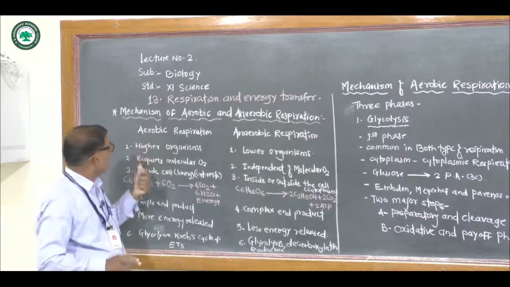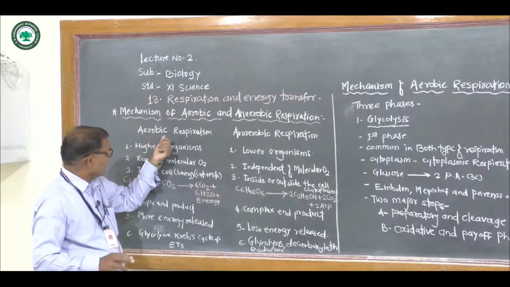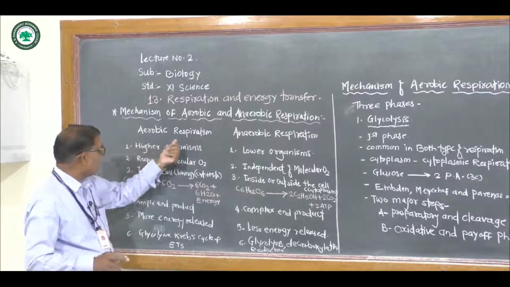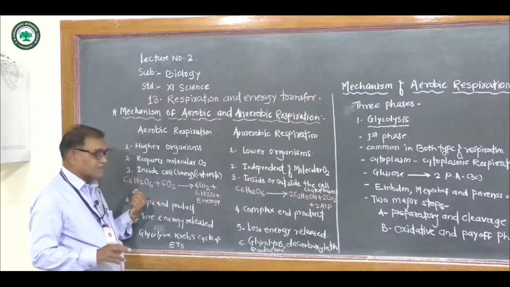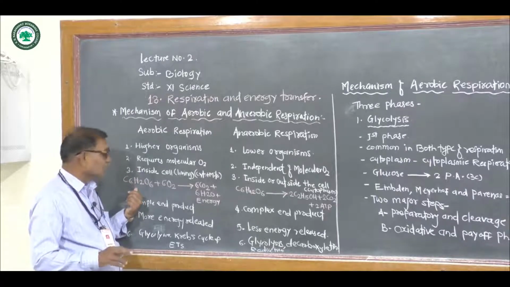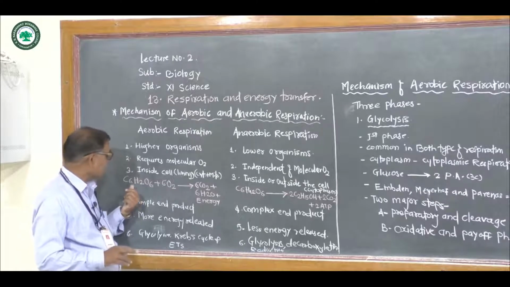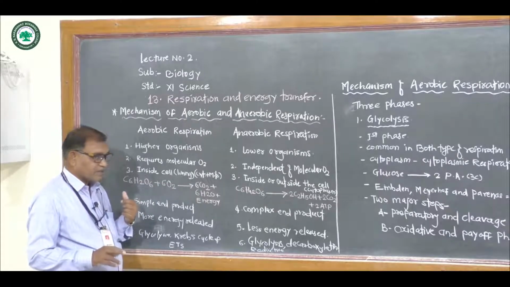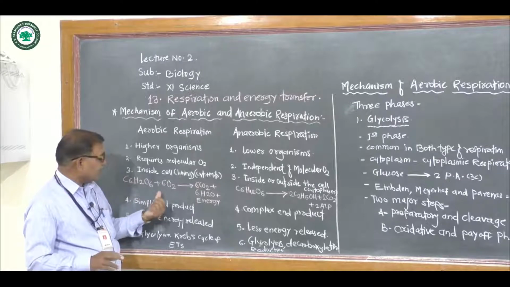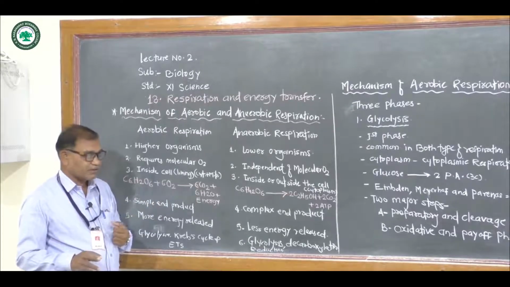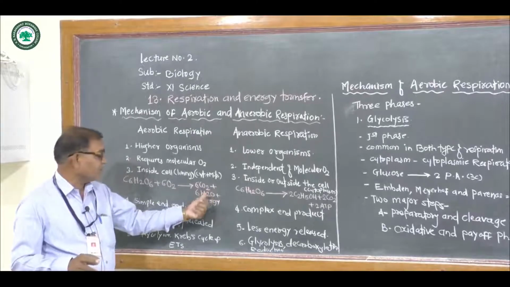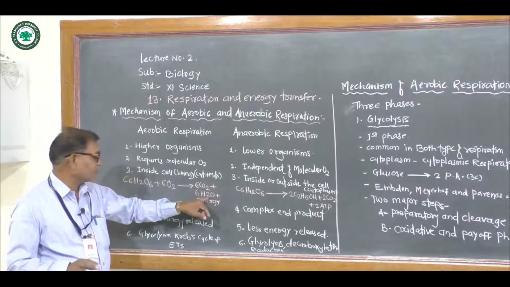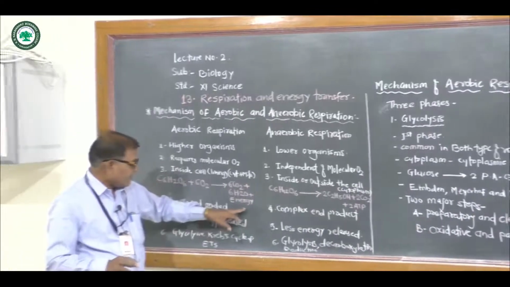Now the general equation of aerobic respiration. The complex organic substance, the respiratory substance, glucose, C6H12O6, is broken down in the presence of oxygen to form simple inorganic substances like carbon dioxide and water, and energy is released.